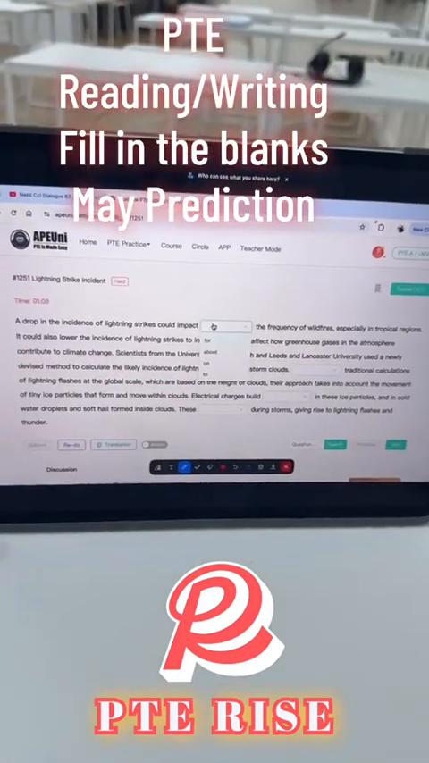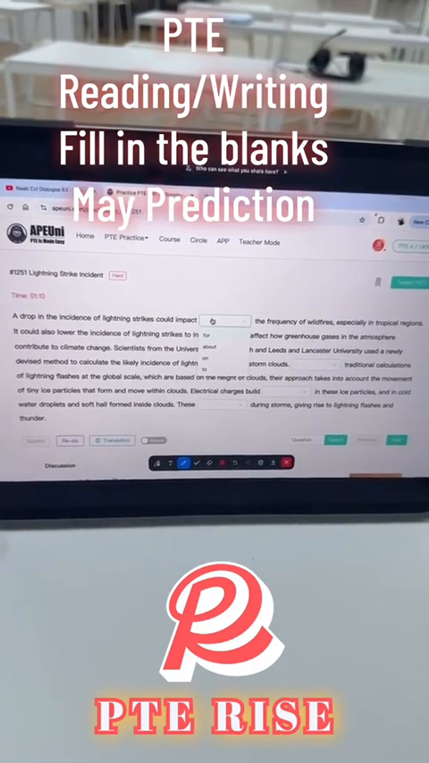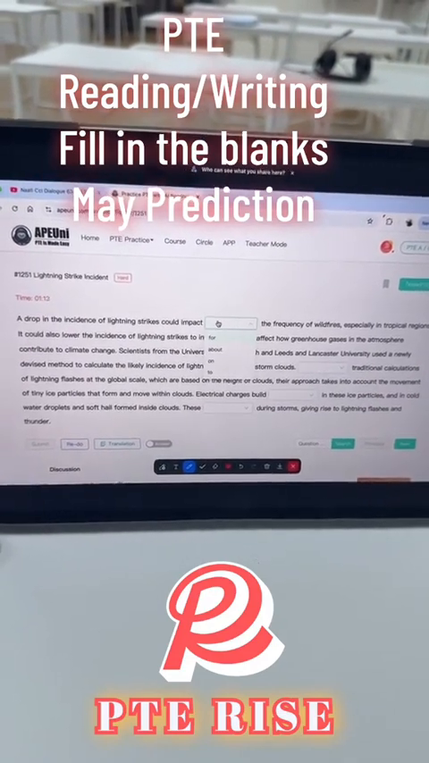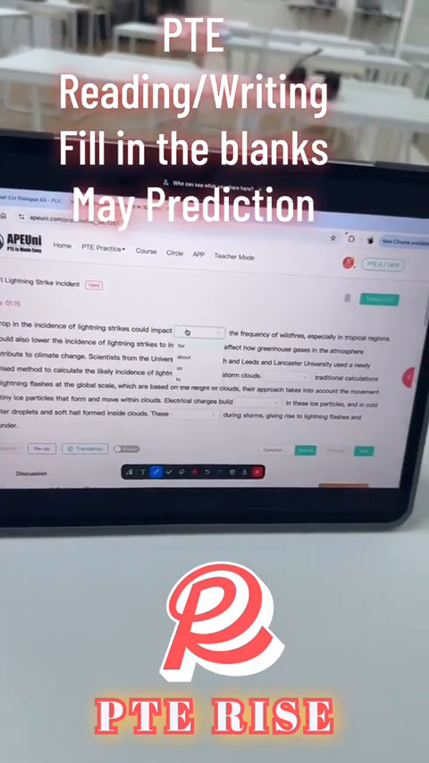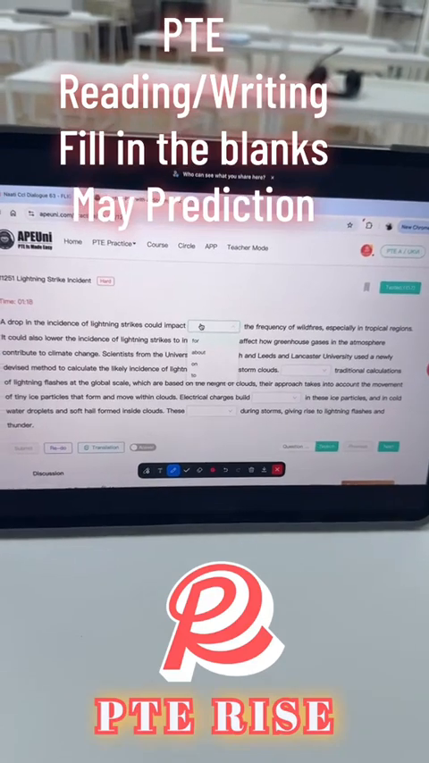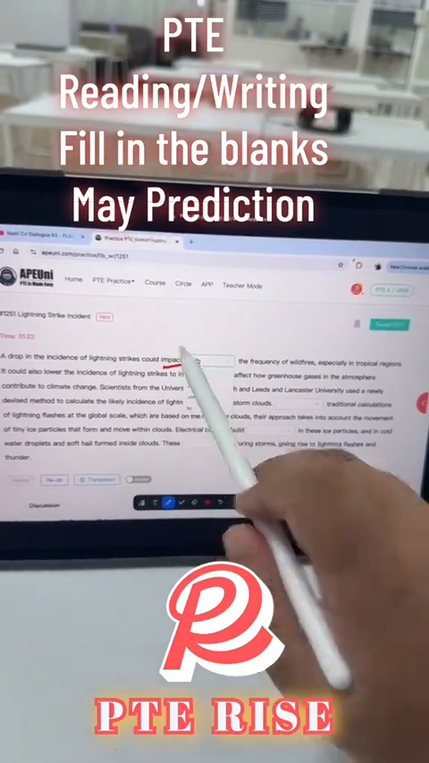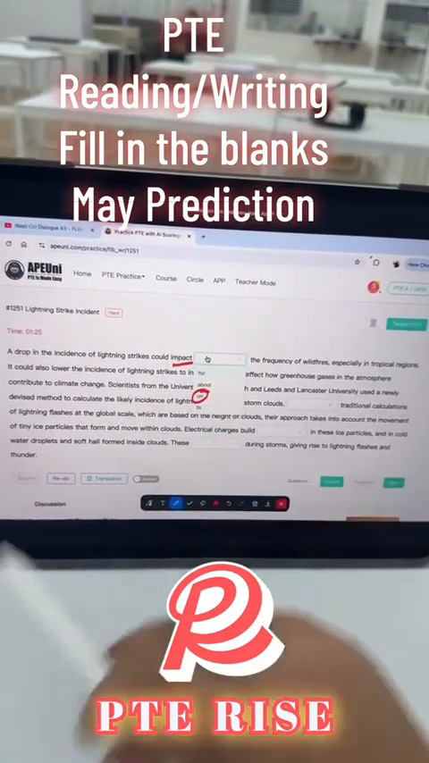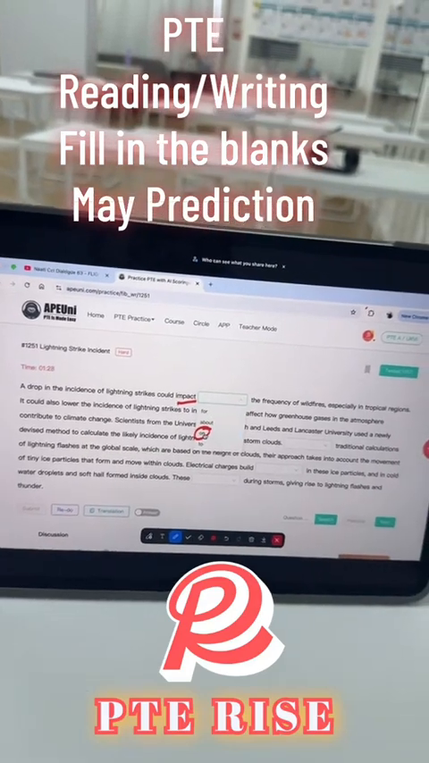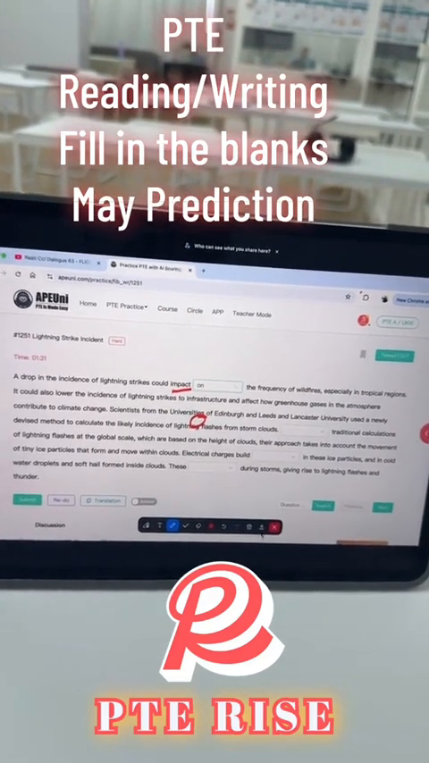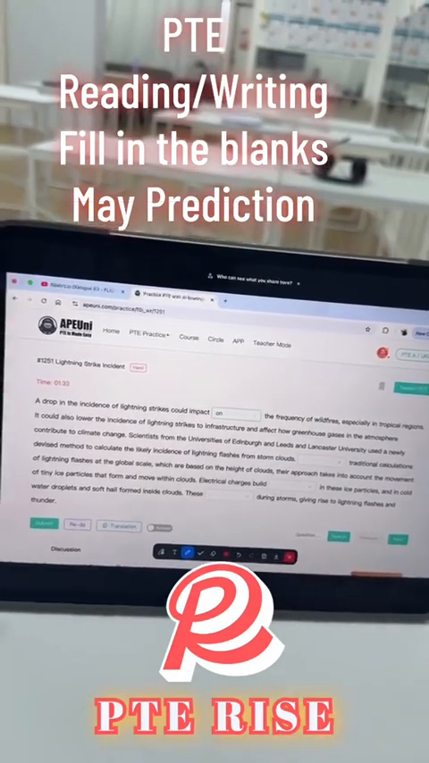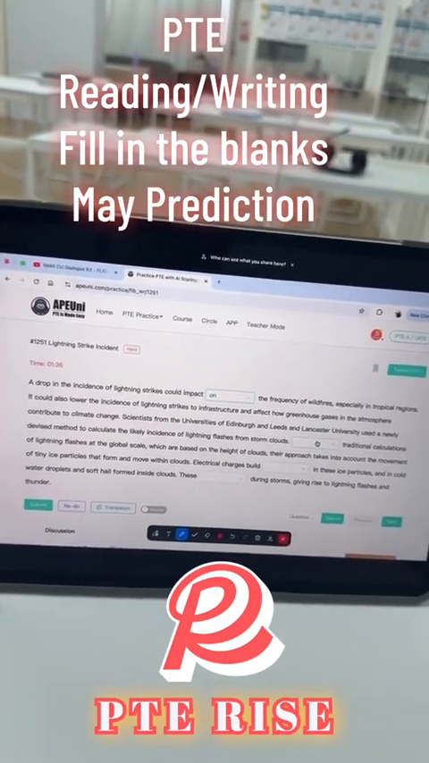Hello everyone, another reading, writing, fill in the blanks, my prediction question that I'm going to solve with you. So the first sentence says a drop in the incidence of lightning strikes could impact dash the frequency. So we have a collocation called impact on. So I think we should not take a lot of time in answering this part and we should say impact on. So moving on further, we've got the next blank which starts with full stop.